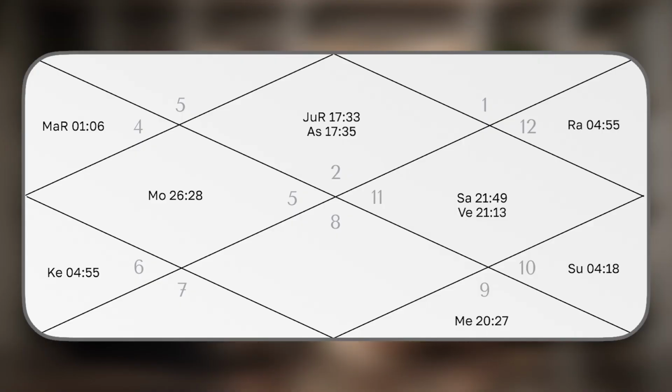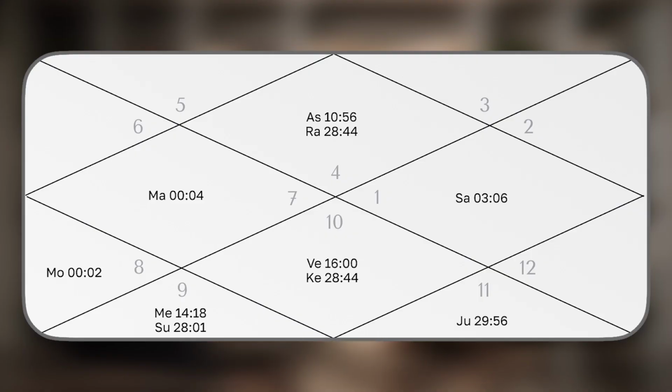Example of strong Saturn. Saturn, the natural significator, is in the 10th house in a very strong position. Moon, the natural significator of the 4th house, is in the 4th house. 4th house lord, the sun, is positioned in the 9th house.